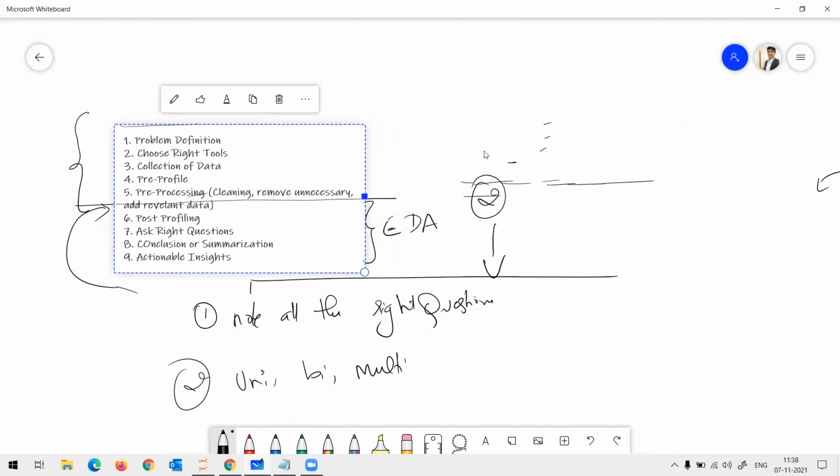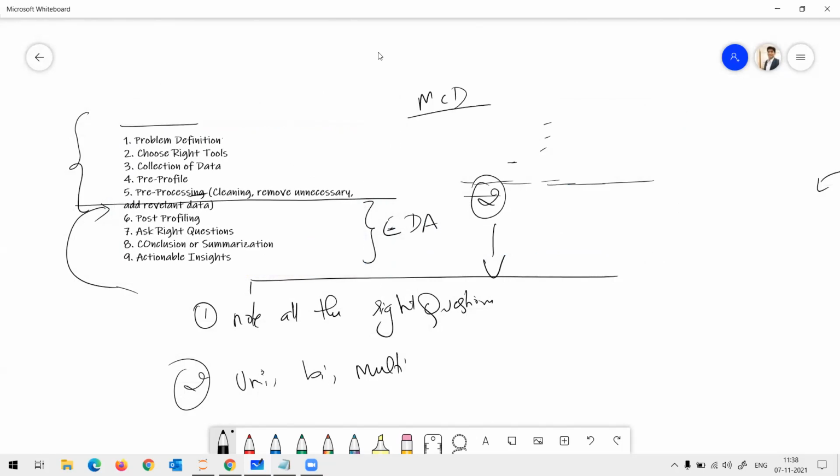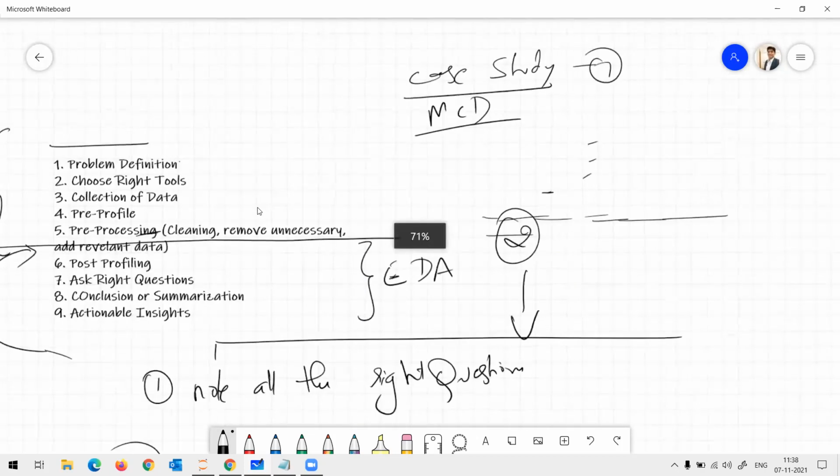Okay. So as I was explaining, you had made a note of these 9 points in your last class. We did all these aspects for your McDonald's data set. It was a case study. We are now working on the first case study, your McDonald's data set. We have completed your problem definition, choosing the right tools, collecting the data, doing pre-profile, then all sorts of cleaning, and then the post-profile.